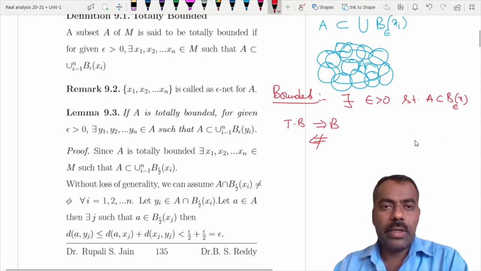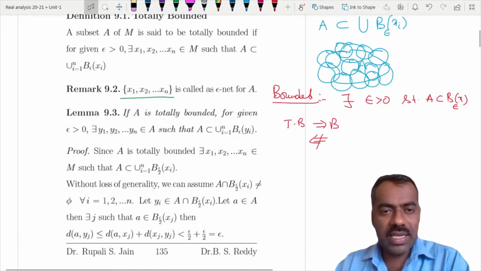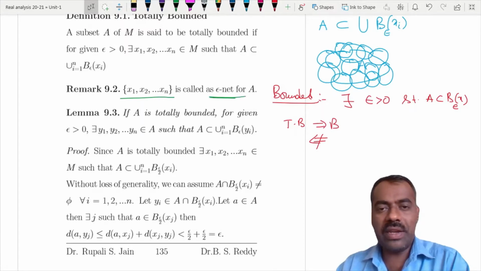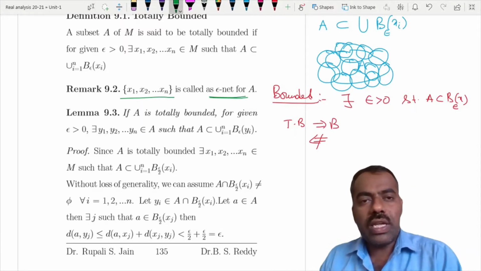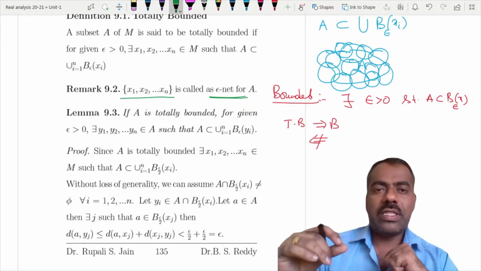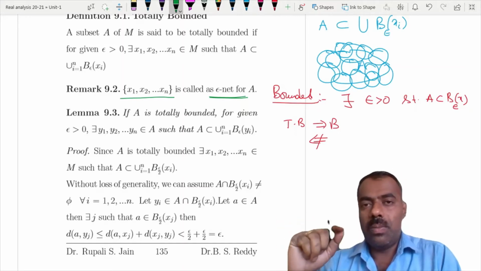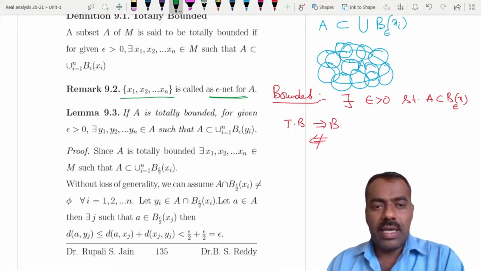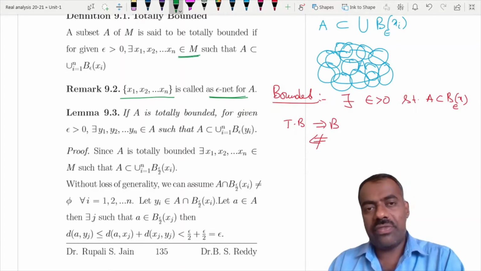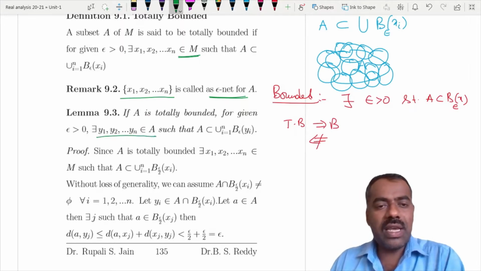Now, this collection of points x1, x2, ..., xn from M is called an epsilon net for A. So A is said to be totally bounded if, given any epsilon, we can give a net for it. That means whatever radius we give, A should be coverable by finitely many balls of that radius. These xi's are coming from M, but actually we can prove as a lemma that, instead of the xi's coming from M, we can make sure that they are actually coming from A.